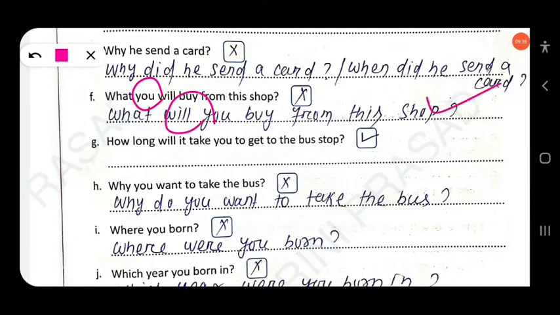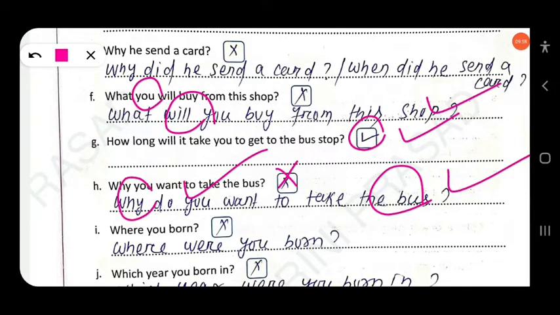Then next, how long will it take you to get to the bus stop? This is already corrected. Okay. Then next, why you want to take the bus? This is wrong. Okay, you have to first make a cross. So why do you want to take this bus? Okay, clear? Then next, where you born?